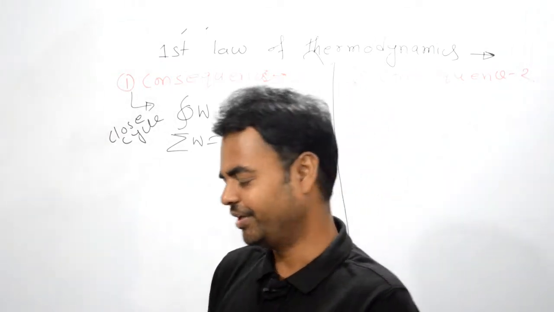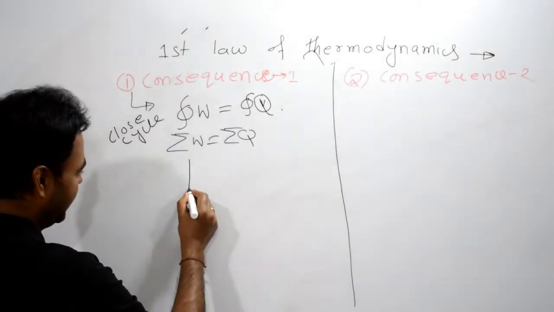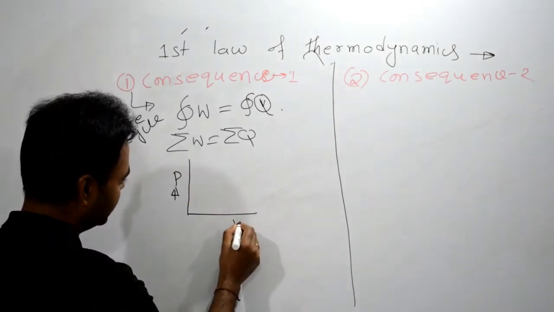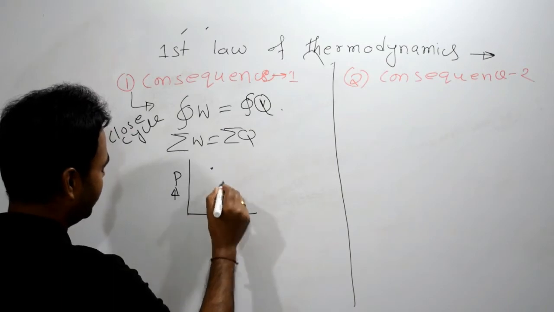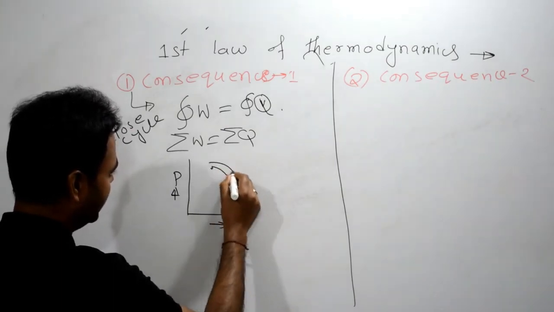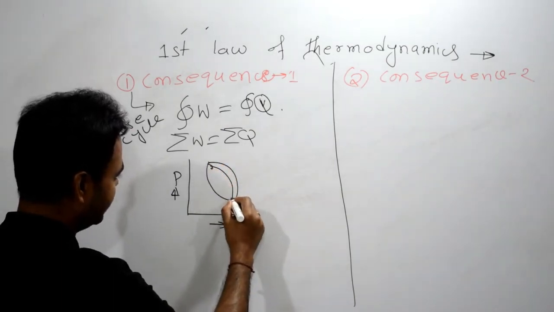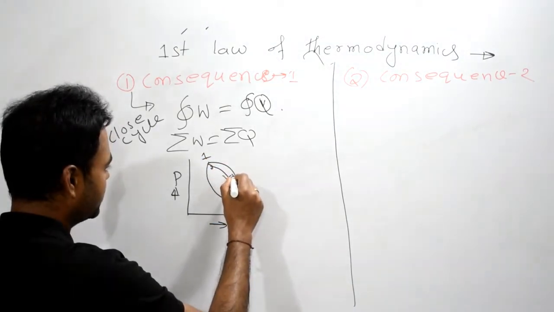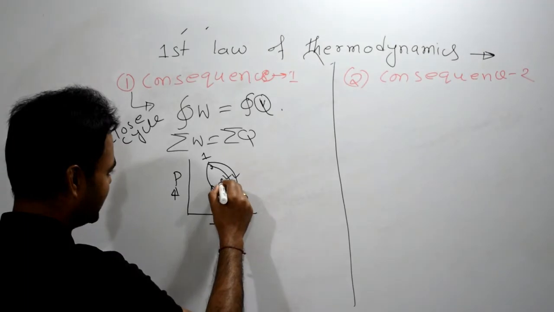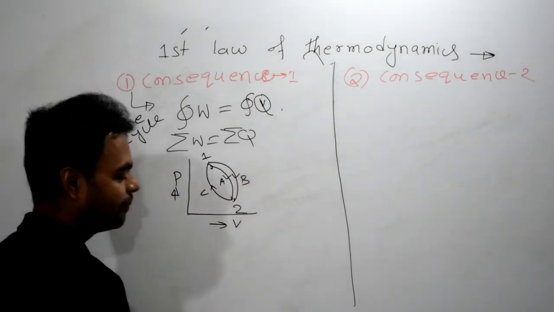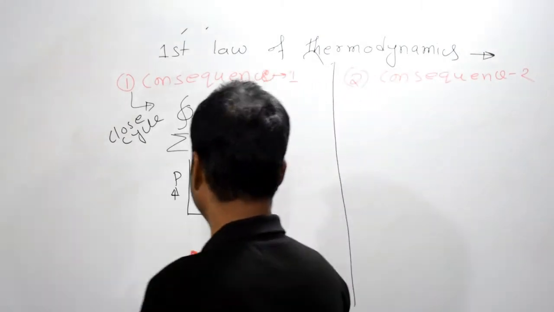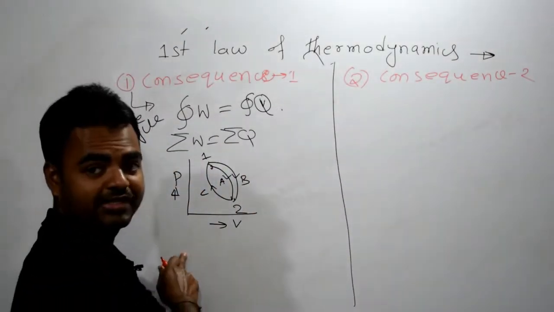So let's get into it. Let me draw a diagram, a pressure and volume diagram. Here we are getting points, and I am taking two processes here, one process here. Let's say this is point 1, this is point 2. The process goes like this; let's say this one is A, this one B, and this one C. I hope you can see this. Now from here we can write the equations.